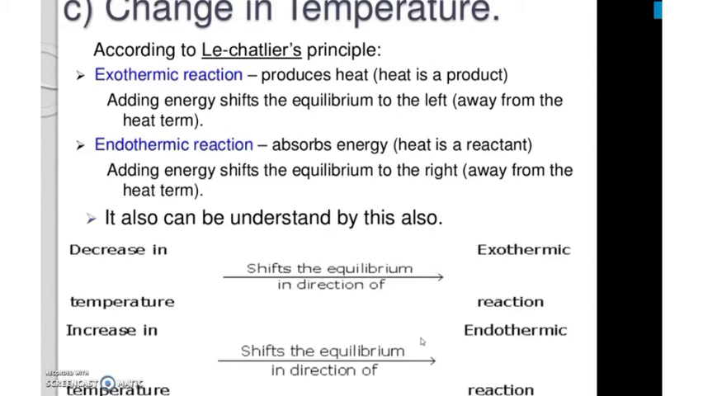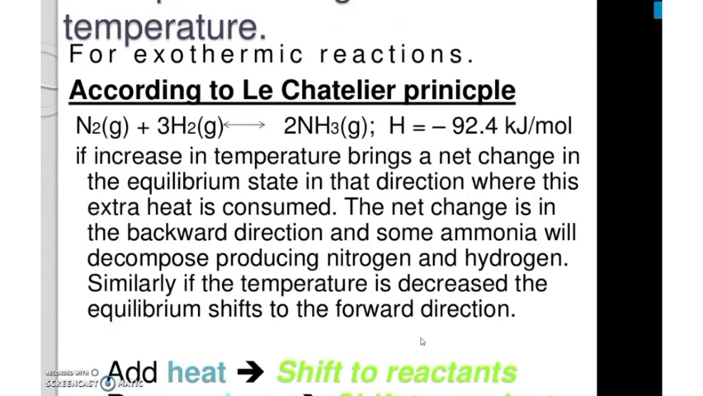If heat increases, what will happen? The system will absorb the extra heat, so the endothermic reaction will be favored. If the system's heat decreases, the exothermic reaction will be favored. If there is an increase in temperature, the endothermic reaction will be favored. So we will see this with an example.